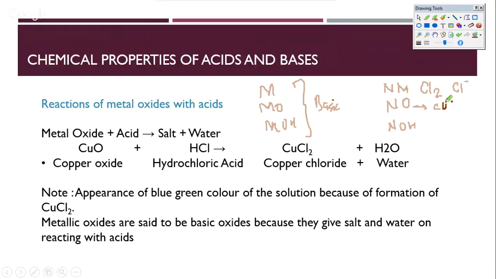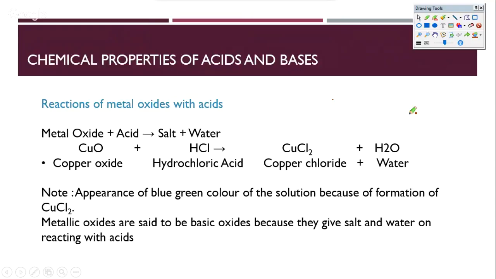Non-metal oxides like CO2, whenever they dissolve in water, they end up giving H2CO3, which is again an acid. Similarly, non-metal hydroxide, which is nothing but H3PO3, phosphorus acid, is basically P(OH) thrice. So P(OH) thrice is again acidic in nature. So non-metal oxides and non-metal hydroxides are all acidic in nature, and so on and so forth.